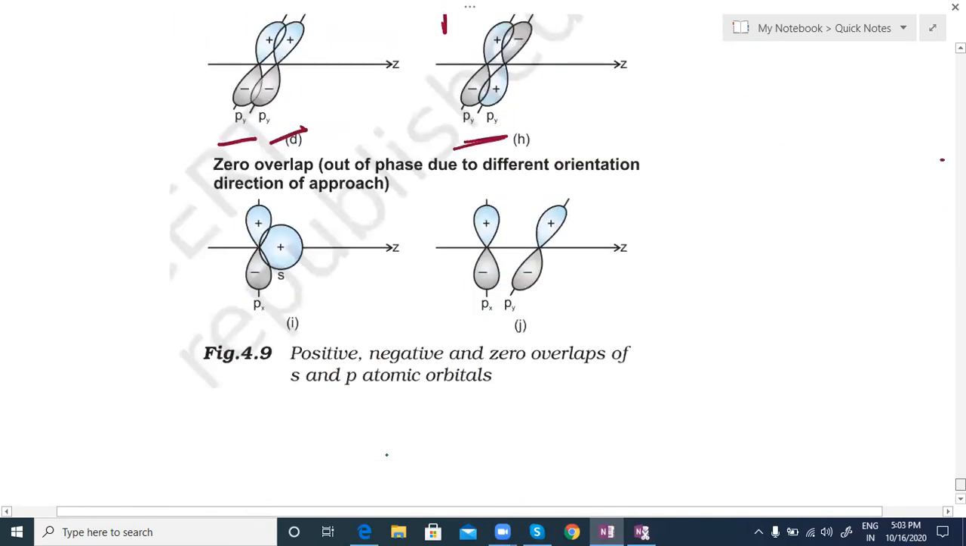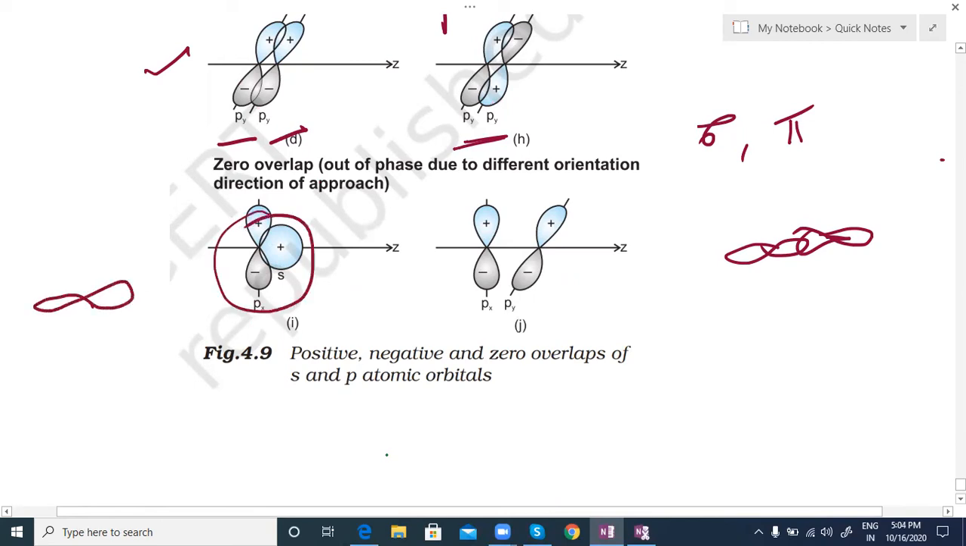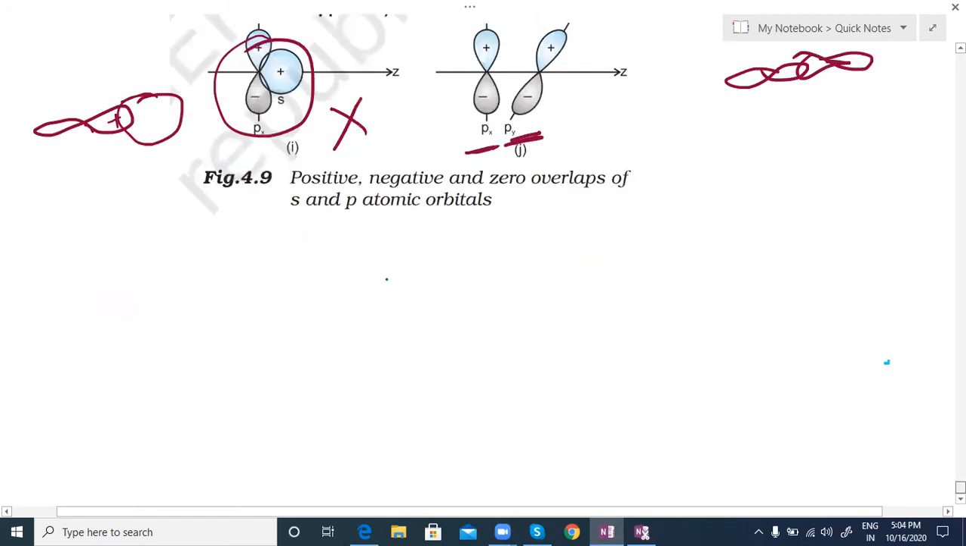And one more is zero overlapping. Zero overlapping means the overlap forms neither a sigma bond nor a pi bond. Sigma bond is overlapping along the molecular axis, pi bond is the partial overlapping like this. But if the overlap is in any other direction, we call it zero overlapping. So Px and Ps like this is not possible, sir. If it should be correct, you have to take it like this, positive lobe and s orbital overlapping. This is the way they can overlap, but this direction is not possible. And Px Py overlapping is not possible. Already I told you that one: only the same orbitals undergo overlapping.